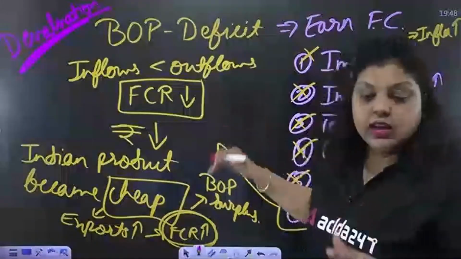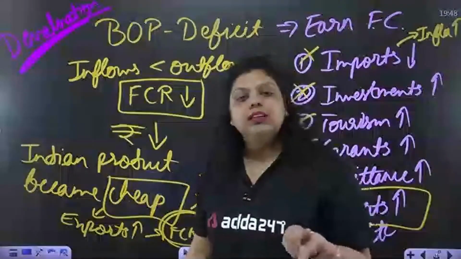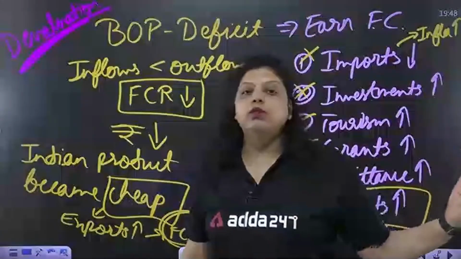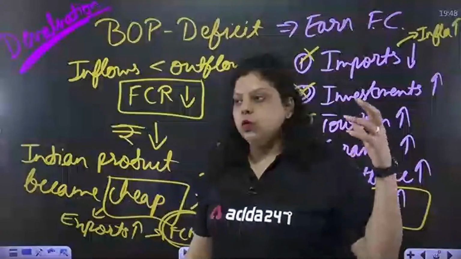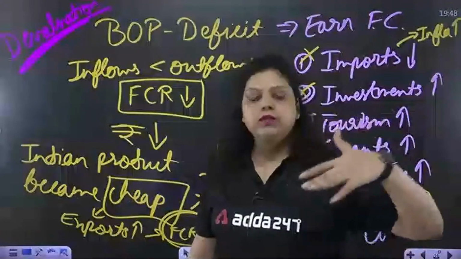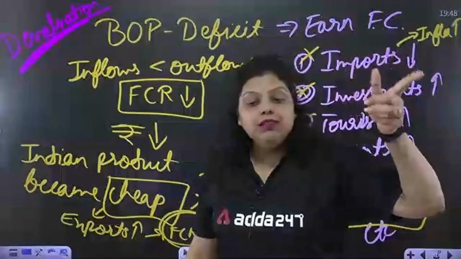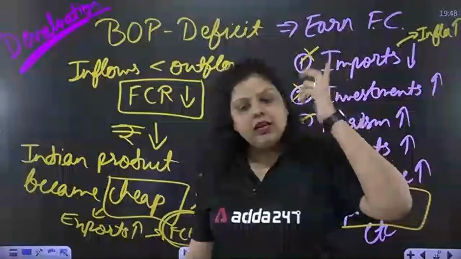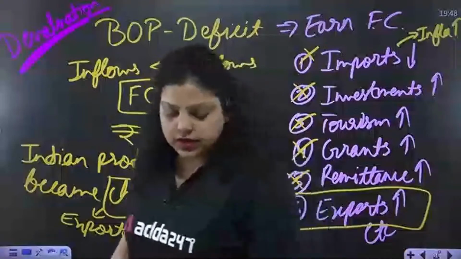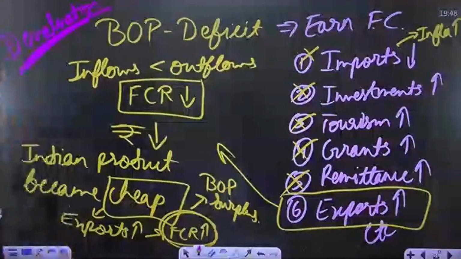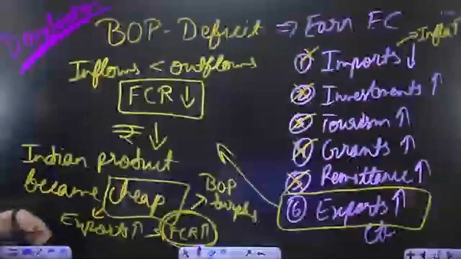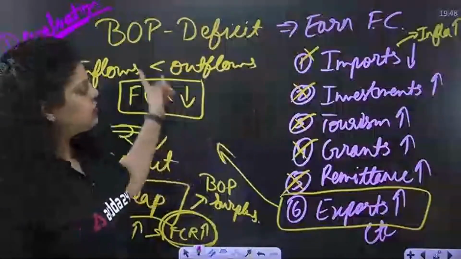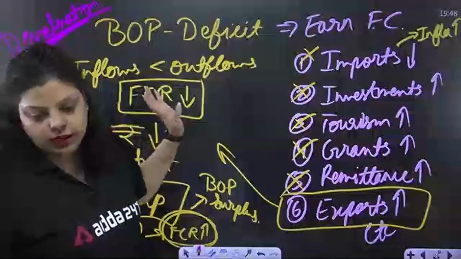Now, this is what we have done. If we decrease imports, then the demand of people will not be fulfilled. And if the demand of people is not fulfilled, the inflation is going to rise, because then there will be a bigger gap between demand and supply, and the prices keep rising. That will generate inflation in the country. Okay. So, other terms are there. I hope devaluation is clear. Revaluation is just the opposite situation of devaluation.